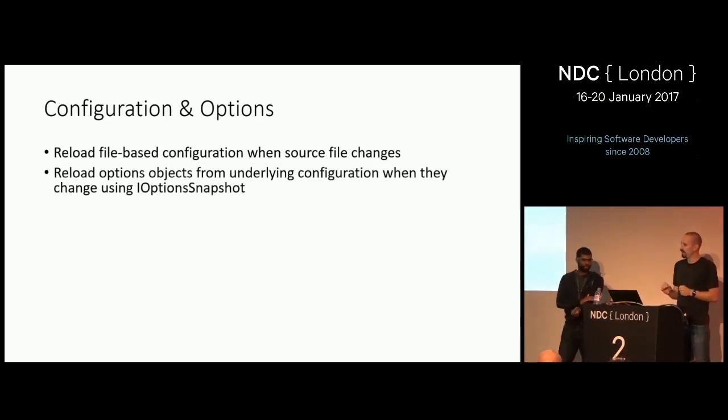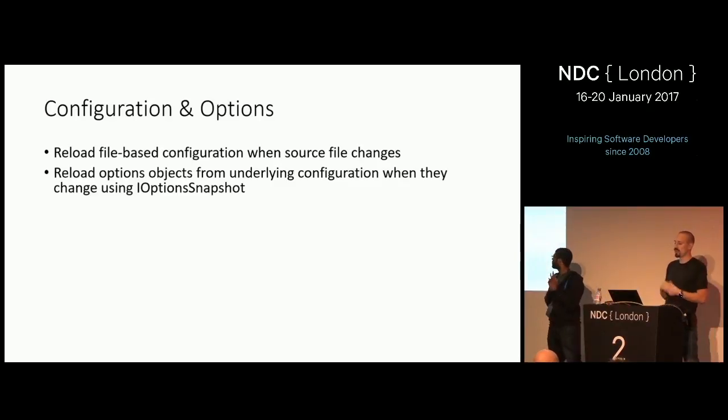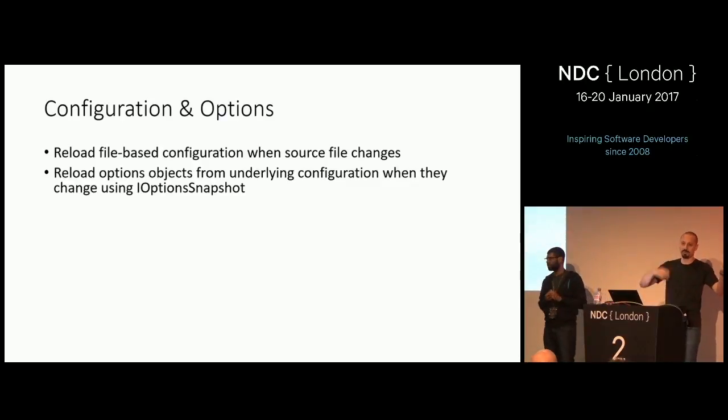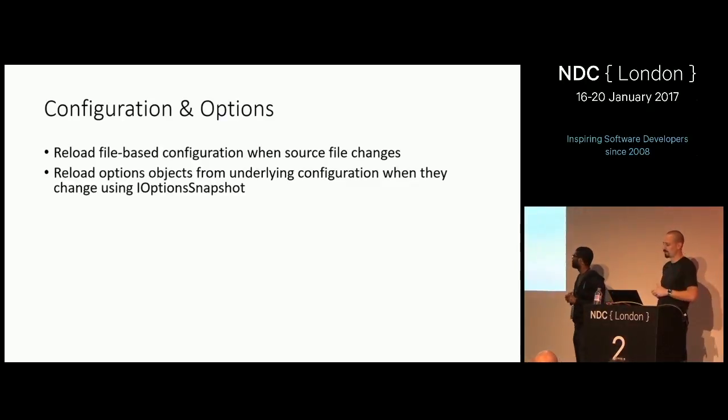In 1.1, we added support for reloading options as well. So the typical pattern is that you'll have configuration, which you read from various providers, the environment variables, files on disk, whatever other provider that you write. And then you bind those name-value pairs, because they're just strings at that point, onto rich objects, onto options objects using the options binding system. In 1.0, that was a one-way, one-time thing. And then the options object goes into the DI container. You resolve it once, and you use that throughout your app.